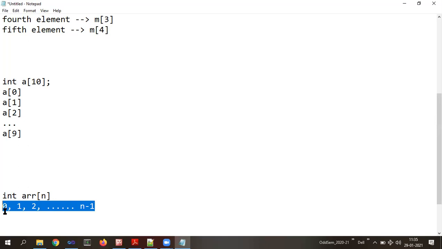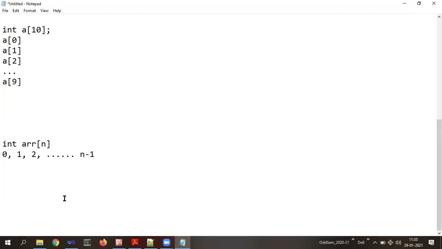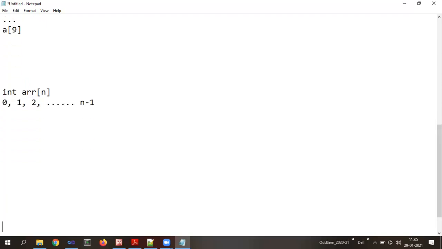Understood? If you look here, how many numbers have I written? Starting from 0 to n minus 1. There are exactly n elements, right? If you count from 1 up to n minus 1, and then the last one will be the 0. So in total there are n elements. Understanding this one? Okay. Now repeat the definition of array. What is an array?